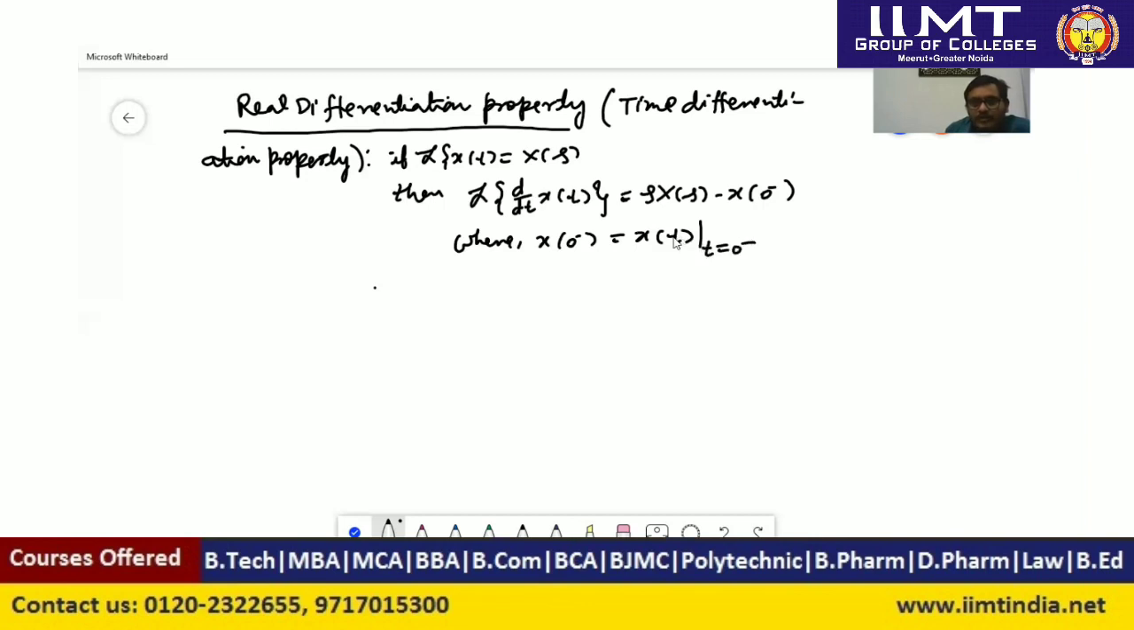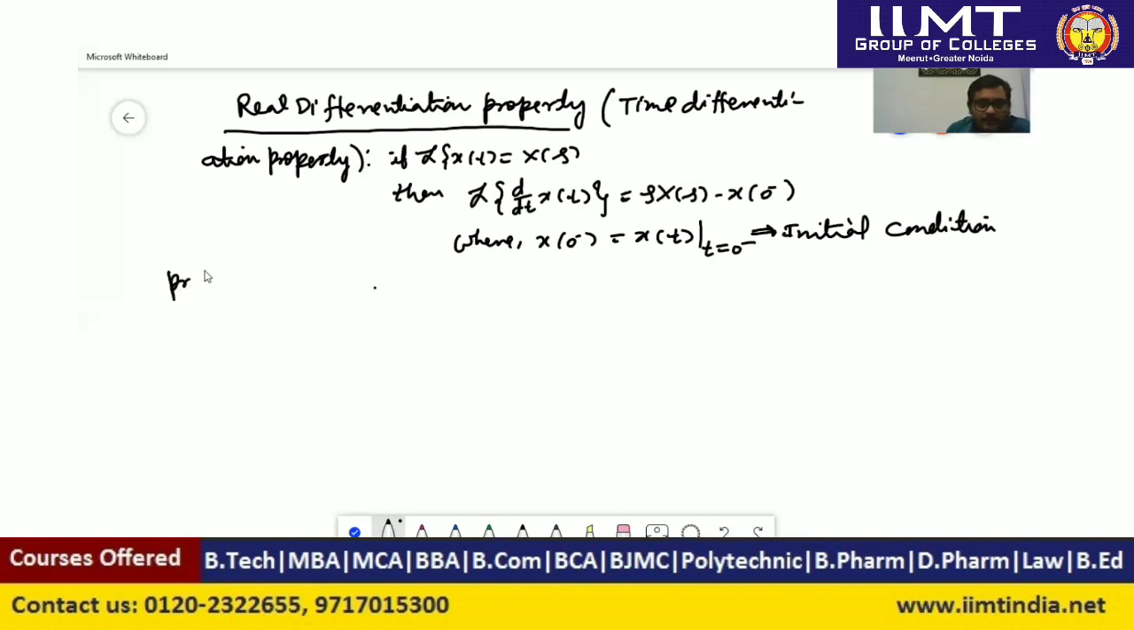So this is the value of x(t) at time t equal to 0, just before switching action takes place. x(t) can be any signal, any function. It could be a current signal or voltage signal. So here x(t) at time t equal to 0 minus, that is before switching action takes place. So we can say this is the initial condition of signal x(t). Now we will have to prove this theorem. We have to prove this statement.